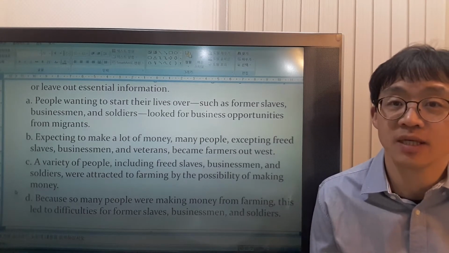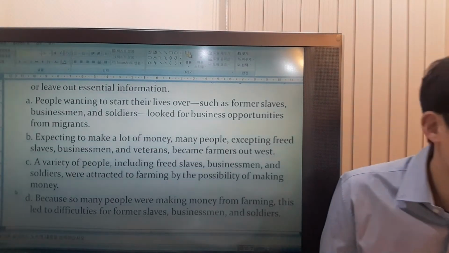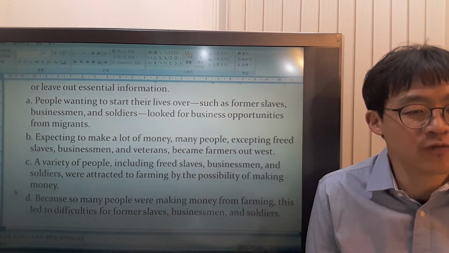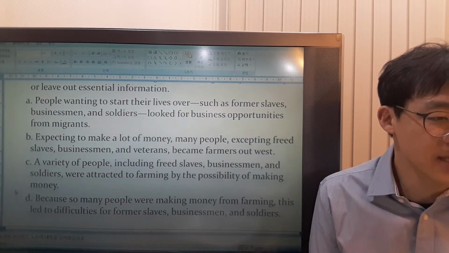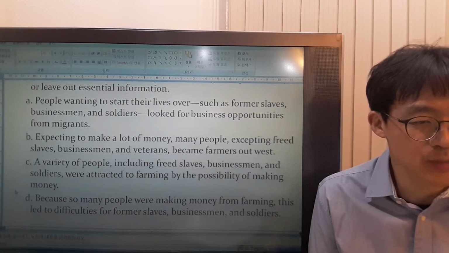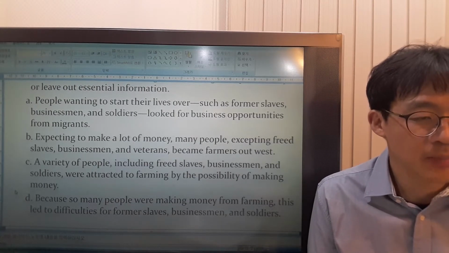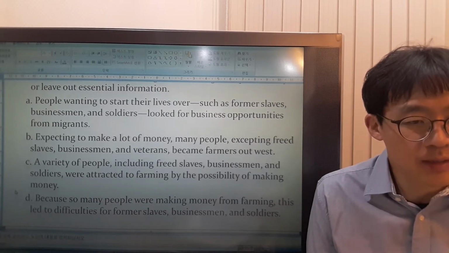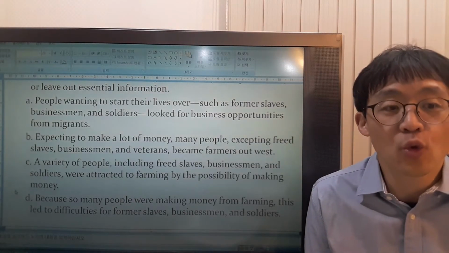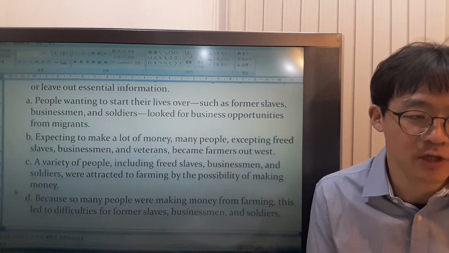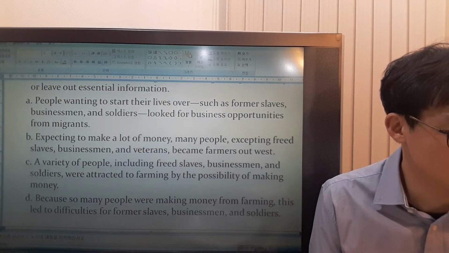So C is the answer, which has everything. D, because so many people were making money from farming, this led to difficulties for former slaves, businessmen, and soldiers. This is not right, because former slaves, businessmen, and soldiers moved west because they thought they would make a lot of money. So D is not the answer, you understand?